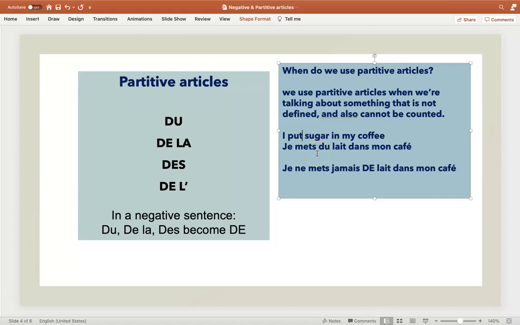But in French, I absolutely have to have a partitive article in front of this word. So I'm going to say, je mets du lait dans mon café. And that's because the word lait for milk is masculine. Je mets du lait dans mon café. Now, what if I don't put milk in my coffee, or I never put milk in my coffee? Je ne mets jamais de lait dans mon café. When I turn I put milk into I never put milk, the negative je ne mets jamais, then I have to change this du into de. It's a strange thing with the partitive article. It's the same thing that happens with the indefinite article.